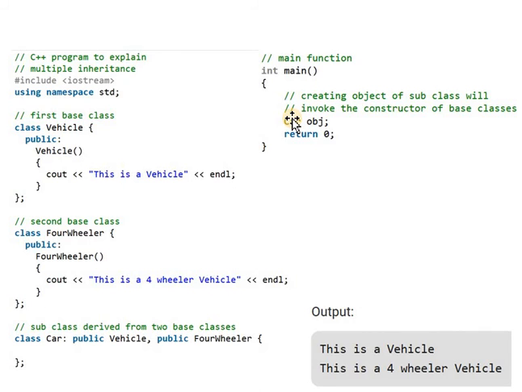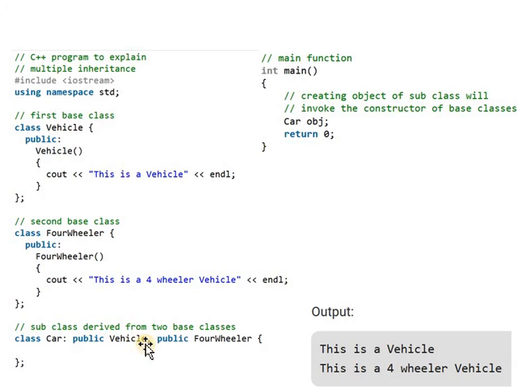When we create the object of a subclass, it will invoke the constructors defined in the base classes. So when you execute this program, it will first display "this is a vehicle", because when the object of a class is created, the constructors defined in the base classes are called.